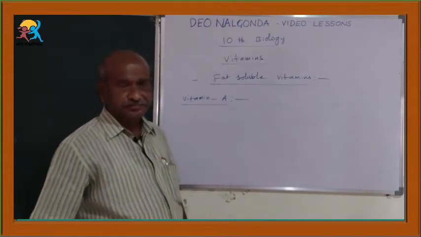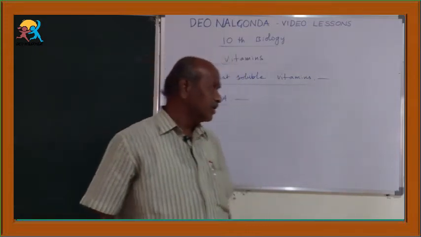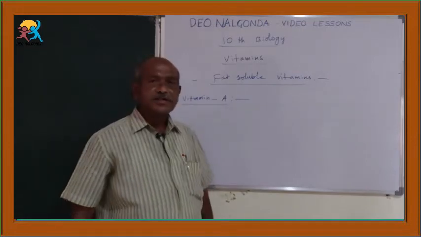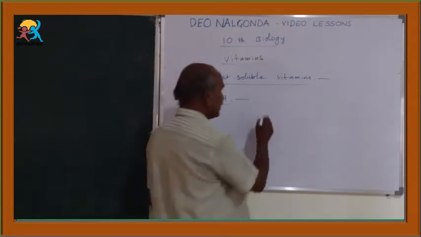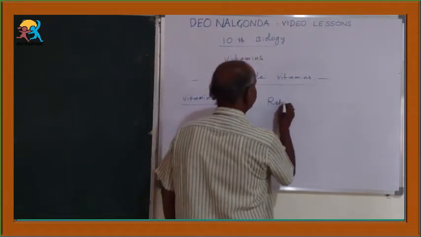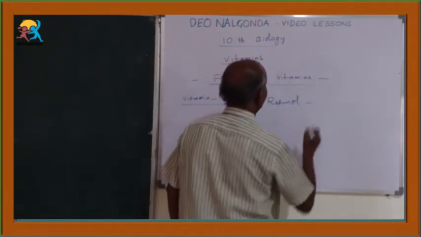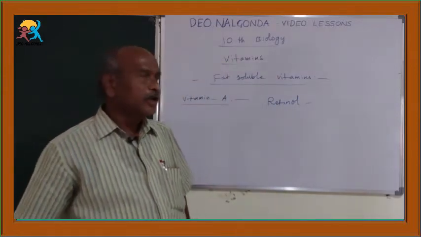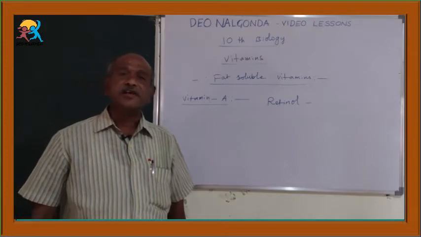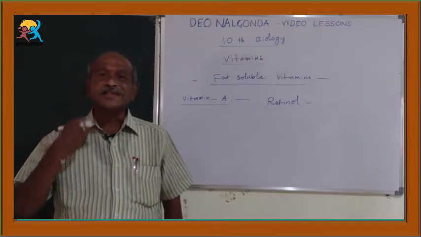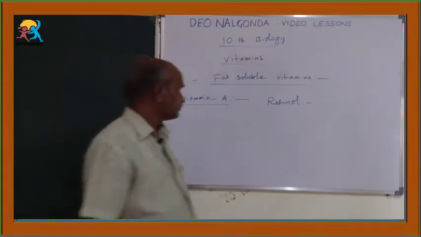Vitamin A is chemically known as retinol. Its deficiency causes eye diseases and skin diseases.